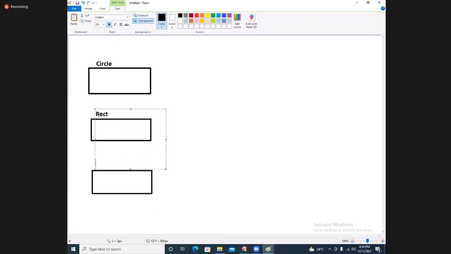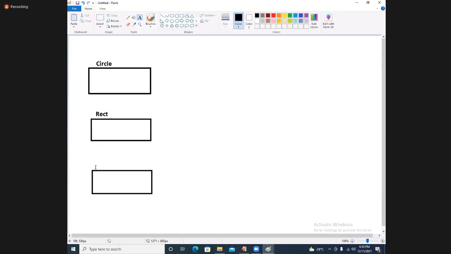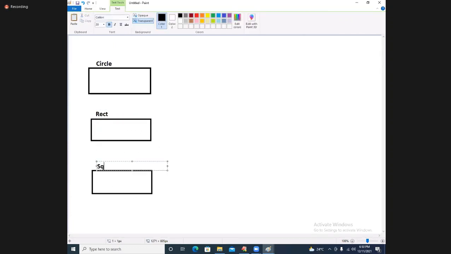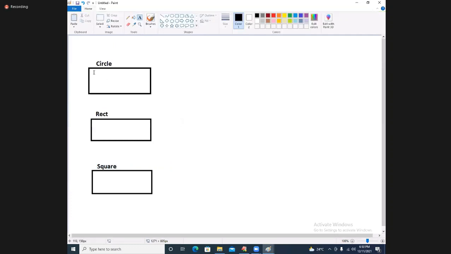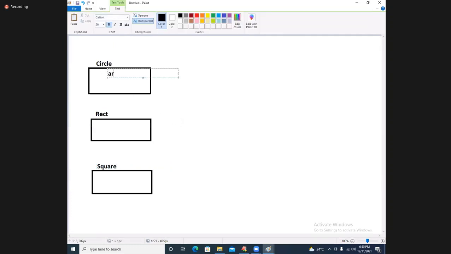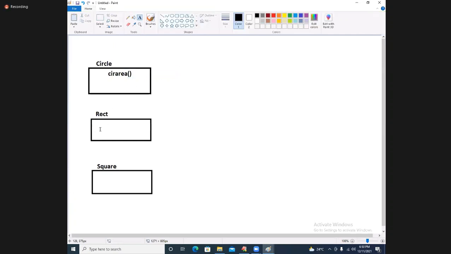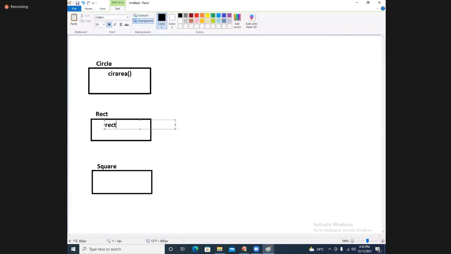And this is called the square class, I am taking. This circle class contains the area method, circle area. This contains rect area, and this contains SQ area, square area.